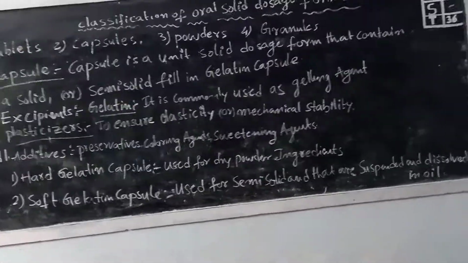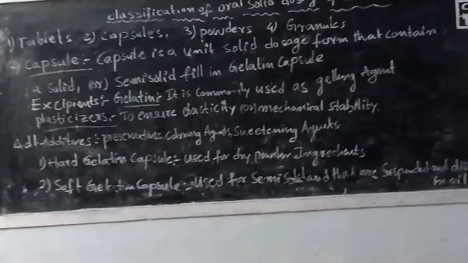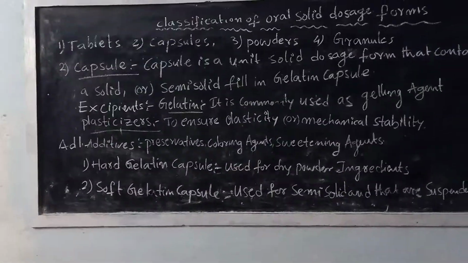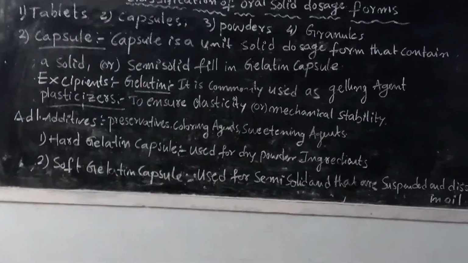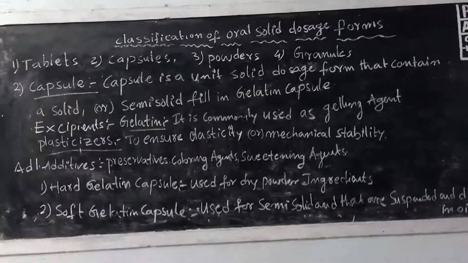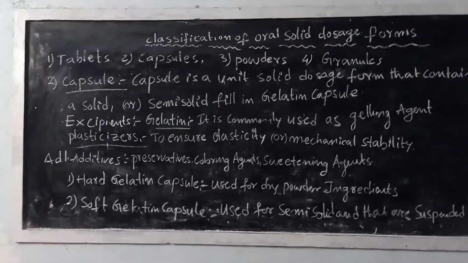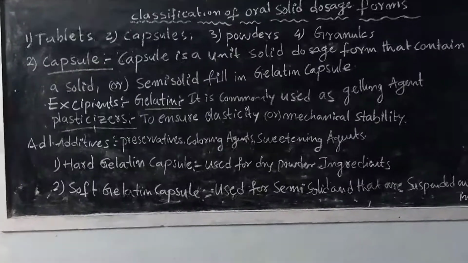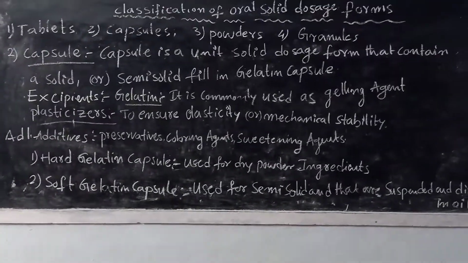These gelling agents give an appropriate flow rate to the capsule through the esophagus to the stomach. The gelatin is necessary for administration of the capsule, with a free flowing of the active pharmaceutical ingredient. And the second excipient is the plasticizer.